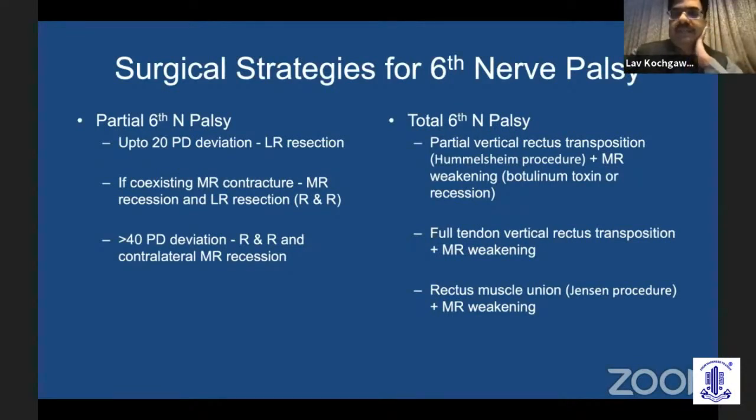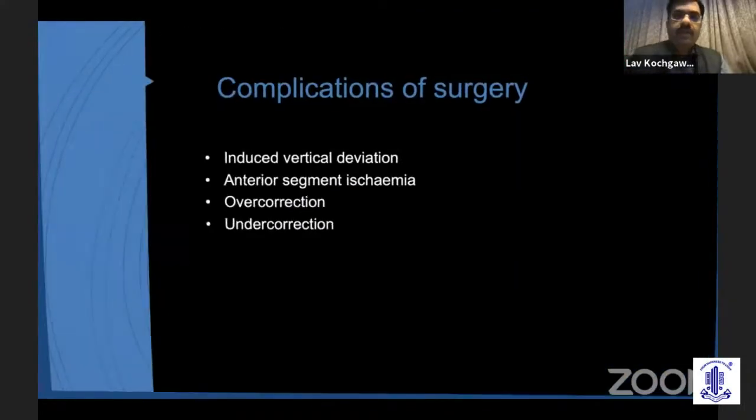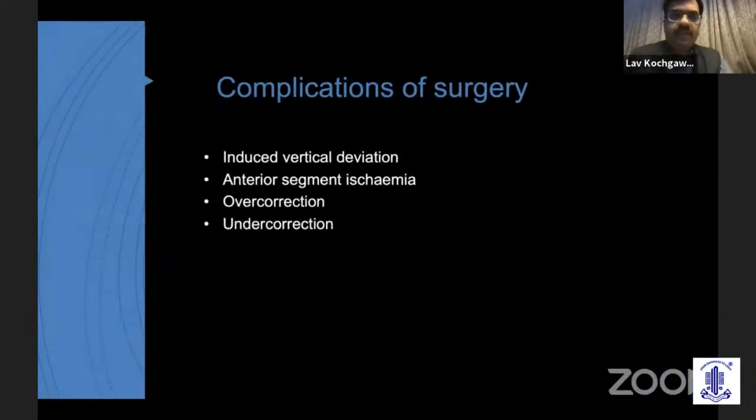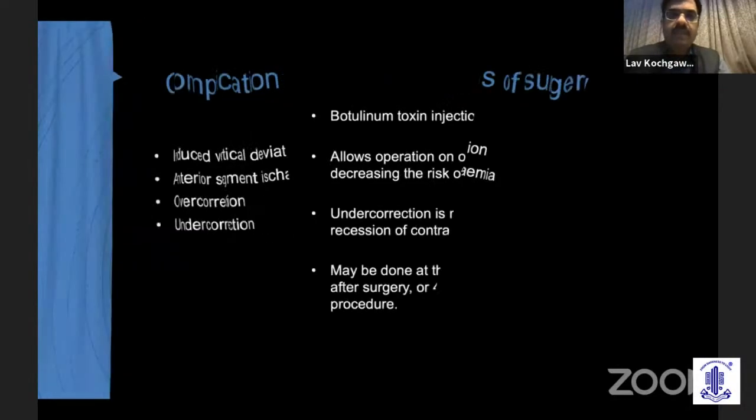Now, in total sixth nerve palsy, there are various transposition procedures available in which we can have a partial or complete transposition of the superior and inferior rectus, or muscle union procedures like Jensen's procedure. Complications include vertical deviation, anterior segment ischemia, say if more than 3 muscles are involved, and undercorrection and overcorrection.